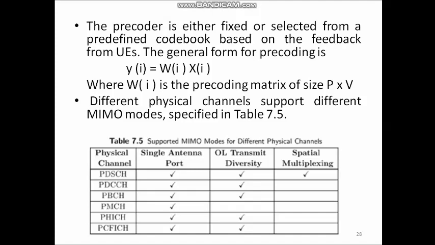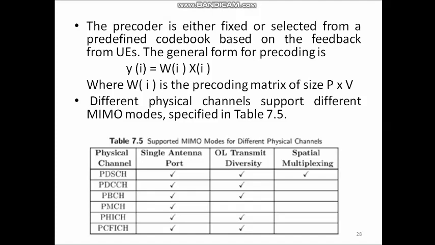Here x(i) represents data which is mapped onto layers, and W(i) is a precoding matrix of size P x V, where P represents total number of antenna ports and V represents total number of layers.